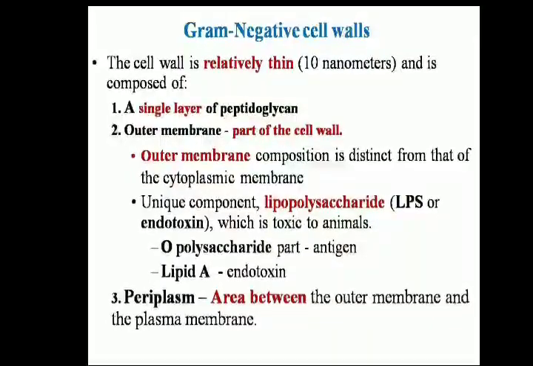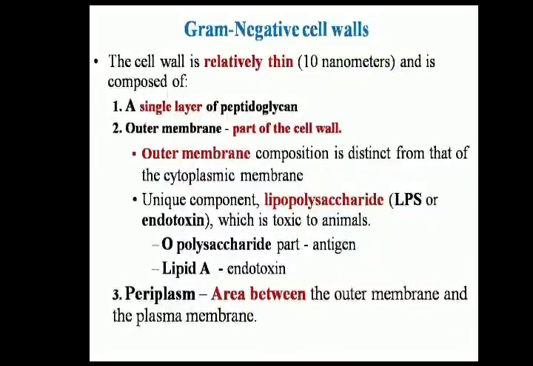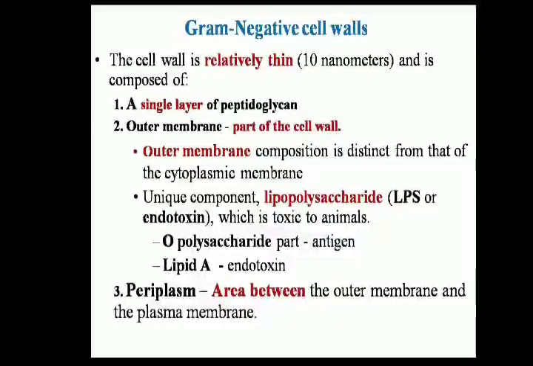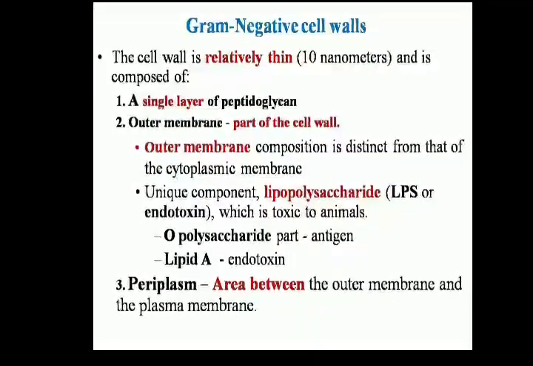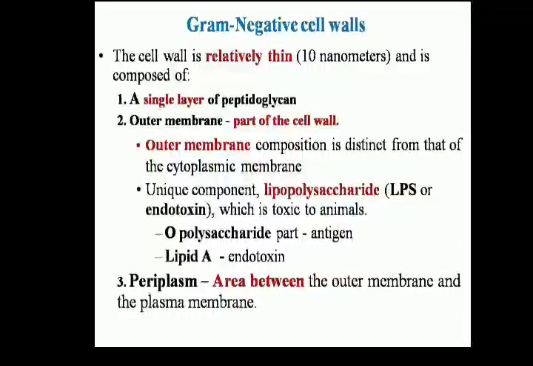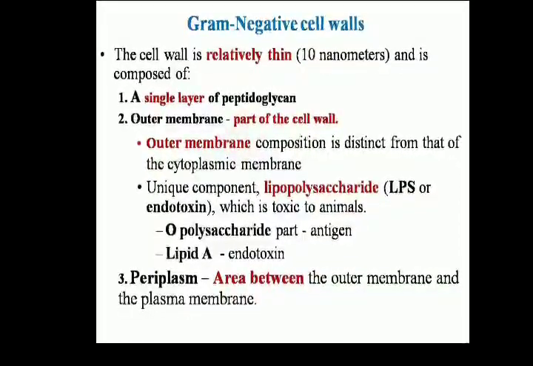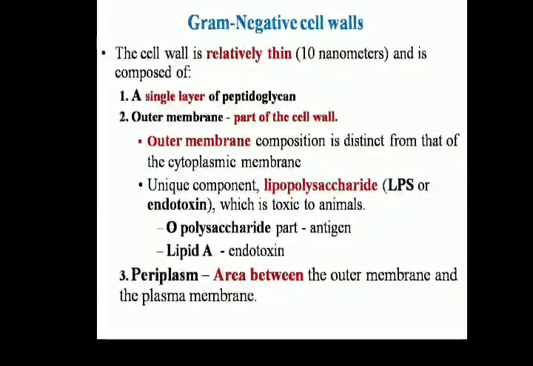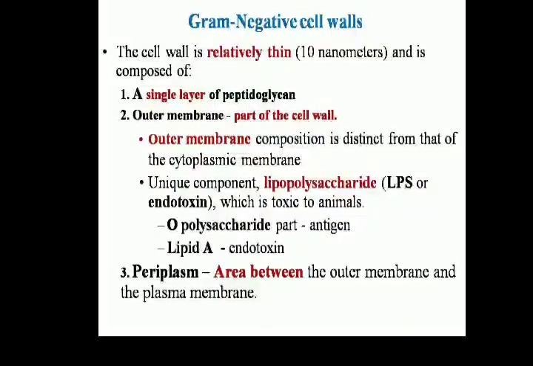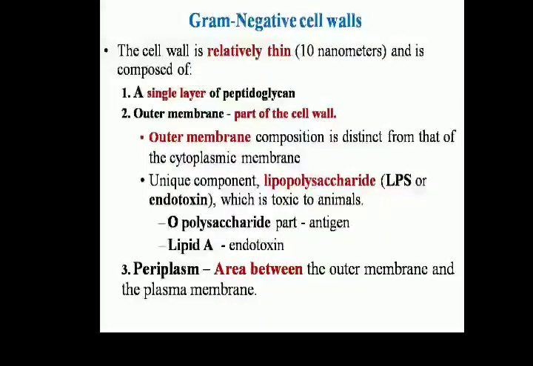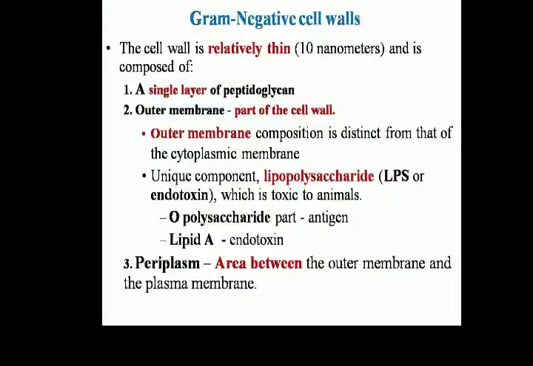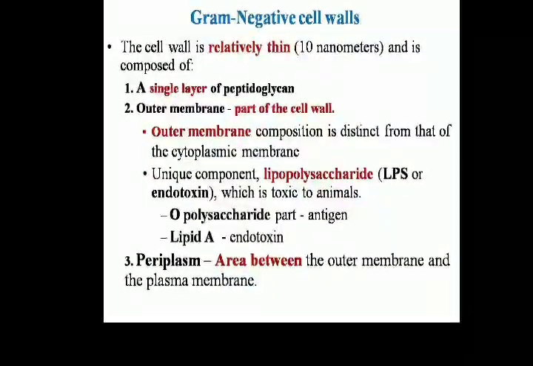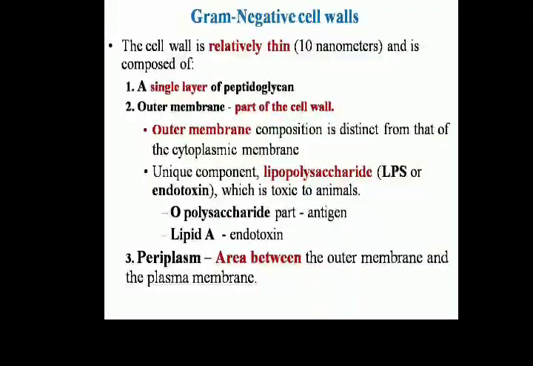O polysaccharides, which act as an antigen, and lipid A, which acts as an endotoxin, are also present in the gram negative cell wall. The periplasmic space or periplasm is also present in the gram negative cell wall. The area between the outer membrane and the cytoplasmic membrane or plasma membrane is called the periplasm or periplasmic space.